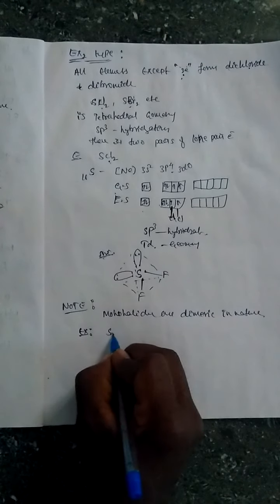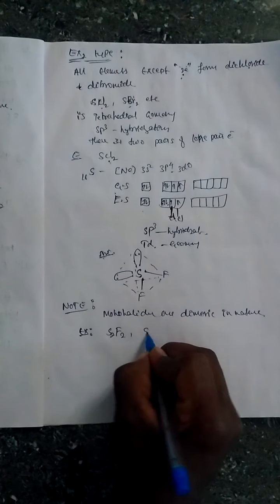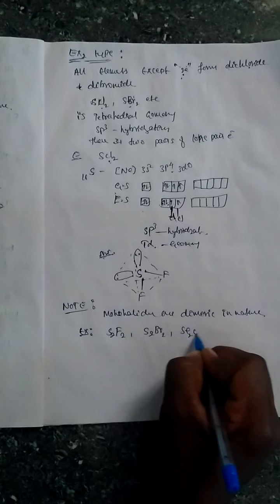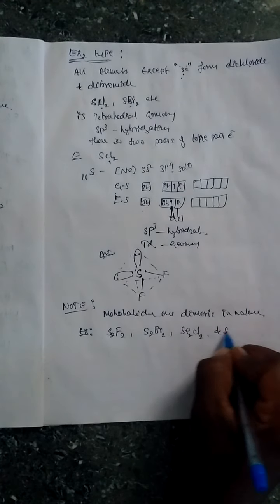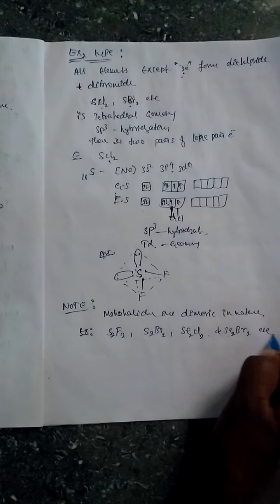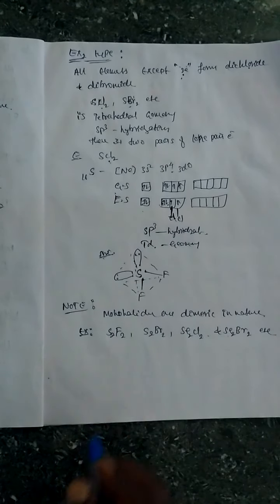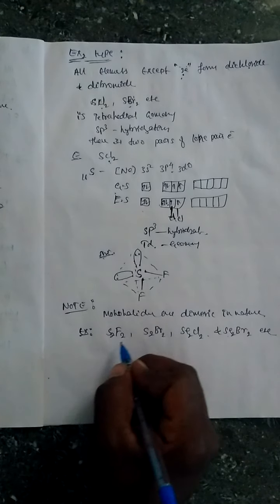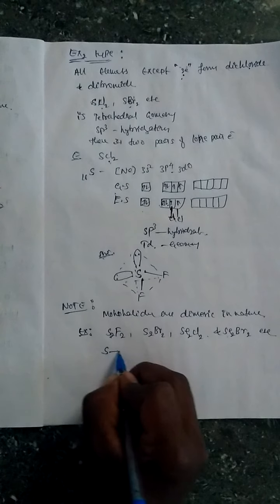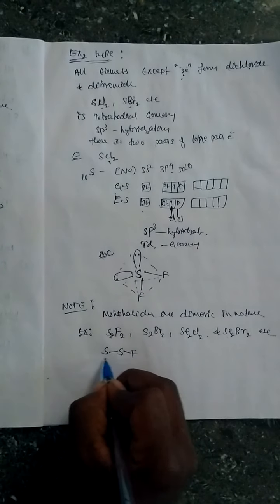Monohalides are nothing but S2F2, S2Br2, S2Cl2 and Se2Br2 etc. These are all monohalides. How are we saying monohalides? Just observe here, there are 2 sulfurs, one sulfur, second sulfur, and fluorine.